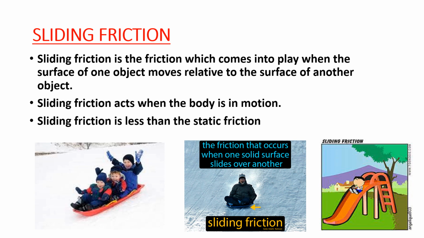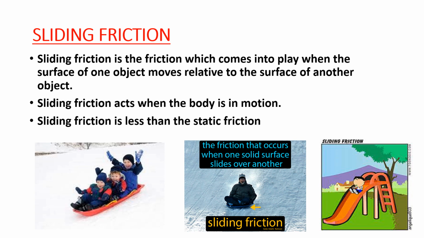We can understand sliding friction as the resistance force created between any two bodies when sliding against each other. That means the force that is required to keep a surface sliding along another surface. See the examples here.